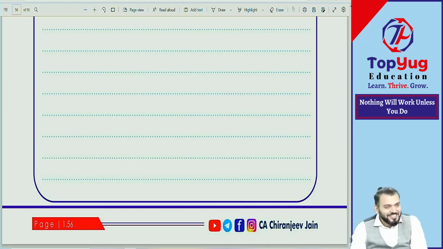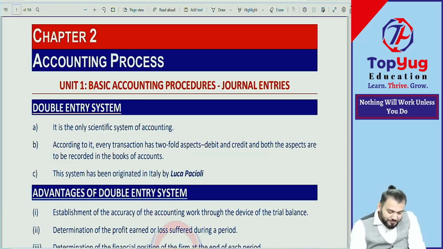6 done. चलो ठीक है. 6 done. Balance will do. ठीक है चलेगा.